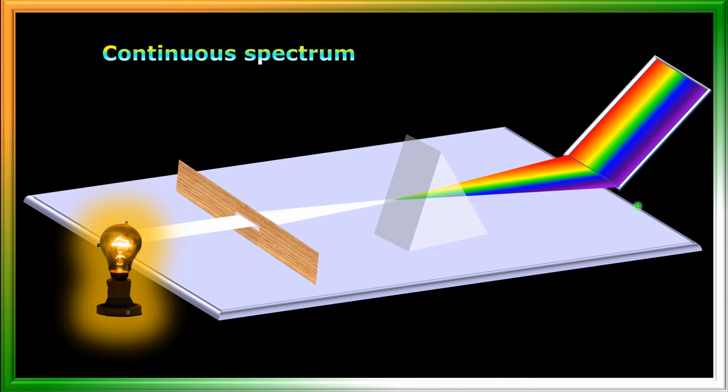So you can observe here, this is a continuous spectrum because all the colors are not separated clearly. That means before ending of one color, the next color begins. That is, the colors are merged with one another. Here, before ending of red color, orange color begins. Before ending of orange color, yellow color begins, like this. So this is an example for continuous spectrum. Colors overlap with one another.